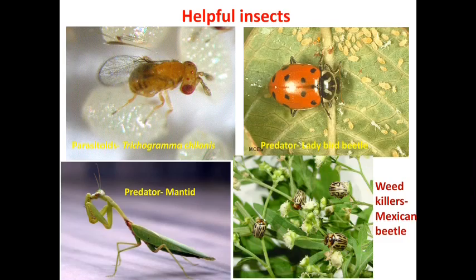These are the natural enemies. First is Trichogramma chilonis, one of the parasitoids mostly used against lepidopteran larvae. This is a ladybird beetle, mostly used to control sucking pests. Then the praying mantis. These are the weed killers: Zygogramma bicolorata, which feeds on Parthenium grass.